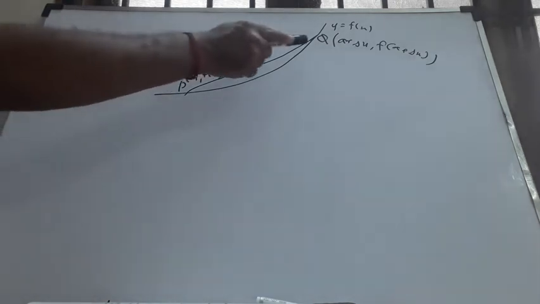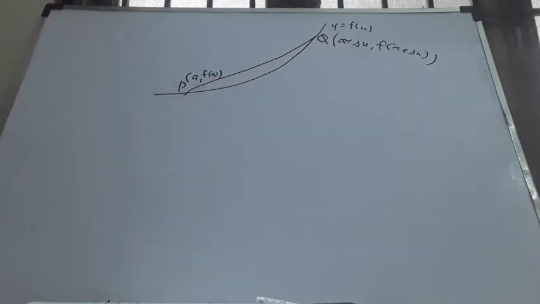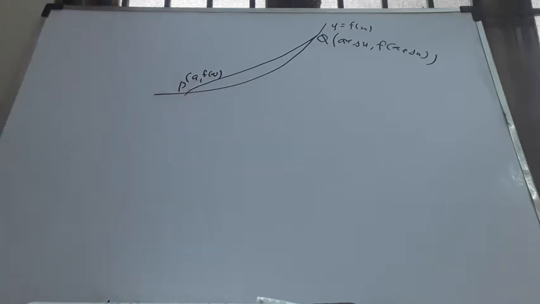Since delta x is a very small quantity nearer to 0, the points P and Q are as close as possible on the given curve. But just for convenience sake, I am drawing the diagram in a broader way. Okay, a bigger diagram is drawn. What I will do here is allow my Q to tend to P. Allowing Q to tend to P is equivalent to allowing delta x tending to 0.